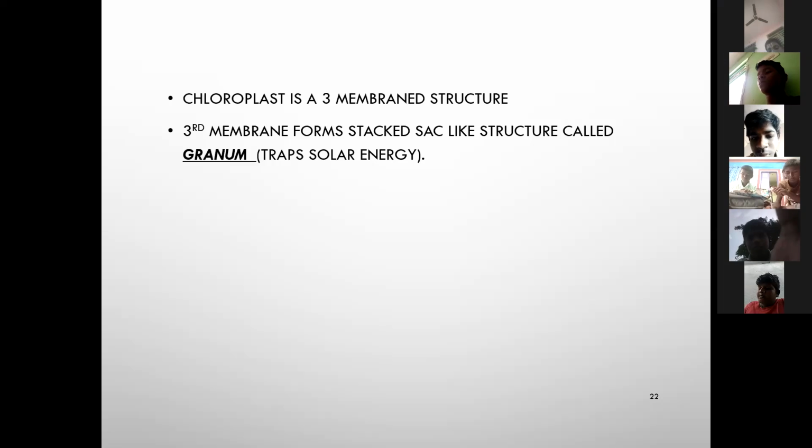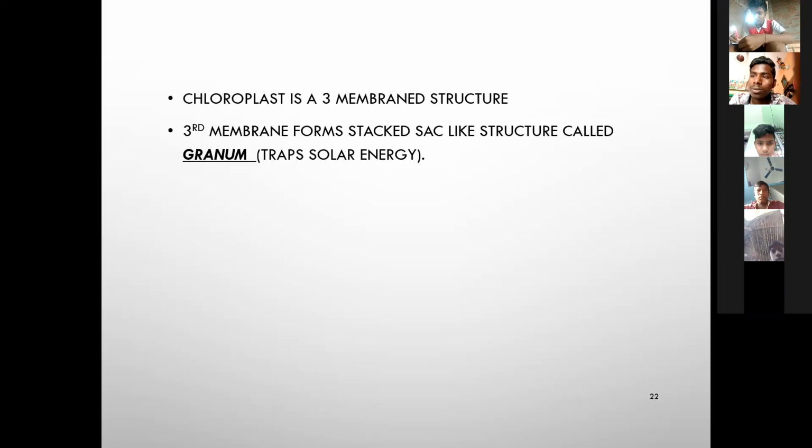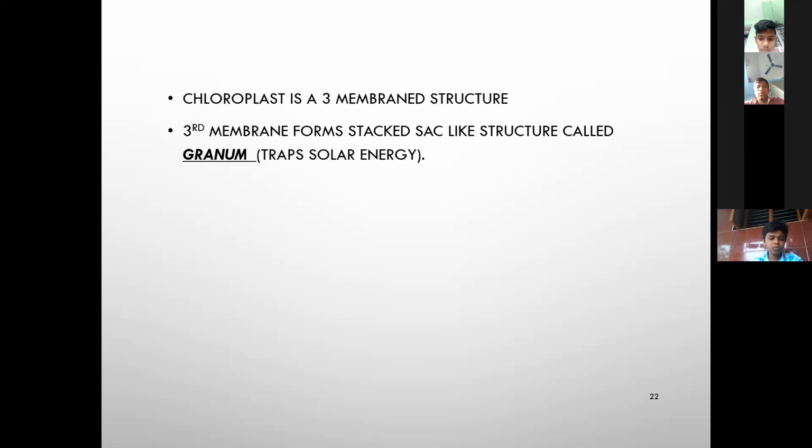The solar energy is converted into chemical energy in the process of photosynthesis.